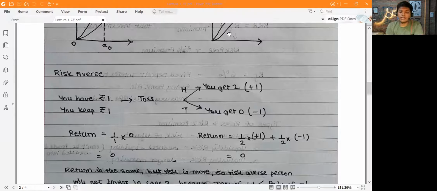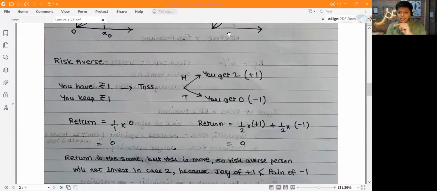In the second case, you have a 50% chance of getting ₹1 extra and a 50% chance of losing ₹1. So if you combine that and calculate, you'll get 0. Got it? So a risk averse investor would not want to play that game. Why? Because in both cases, the return is the same. There's no incremental return for me in both cases.